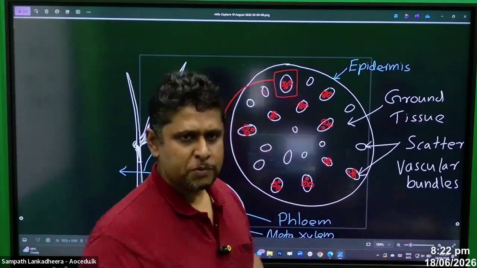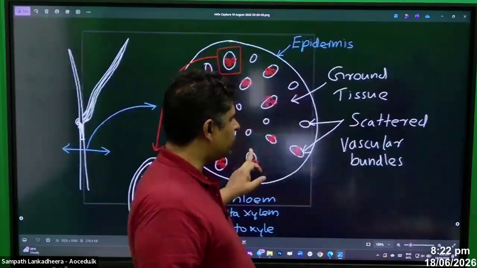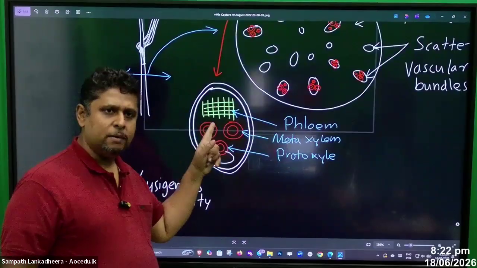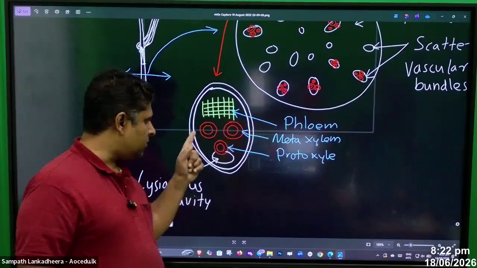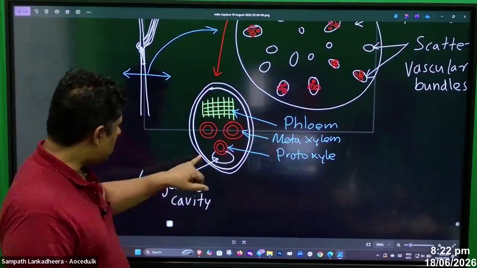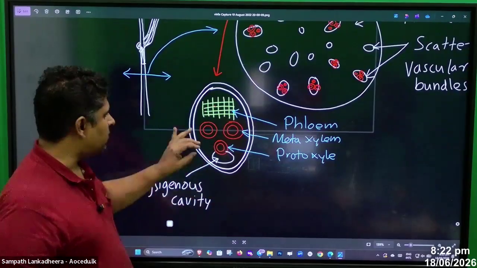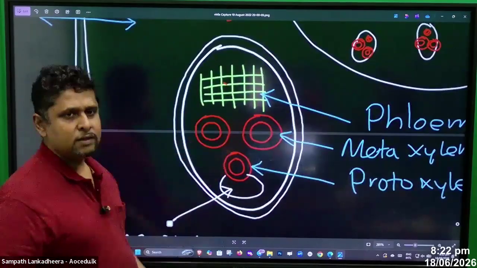Epidermis present, ground tissue present, and scattered vascular bundles are there. And if you take one vascular bundle, xylem present, phloem present, three xylem vessels available like this, with small broken parenchyma cells here. We call this a lysigenous cavity.